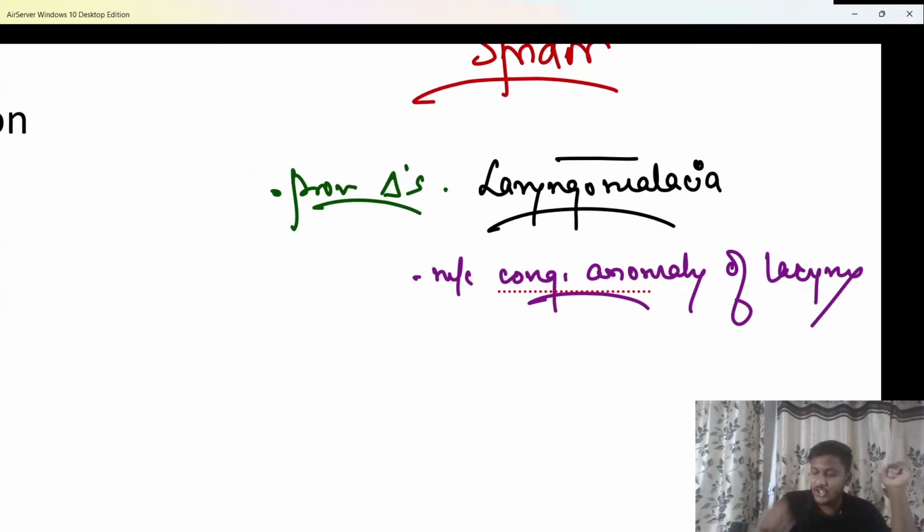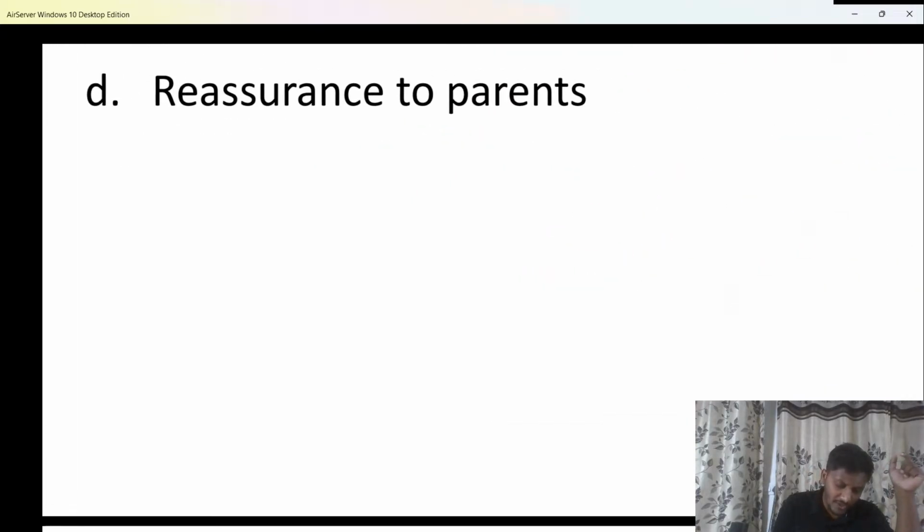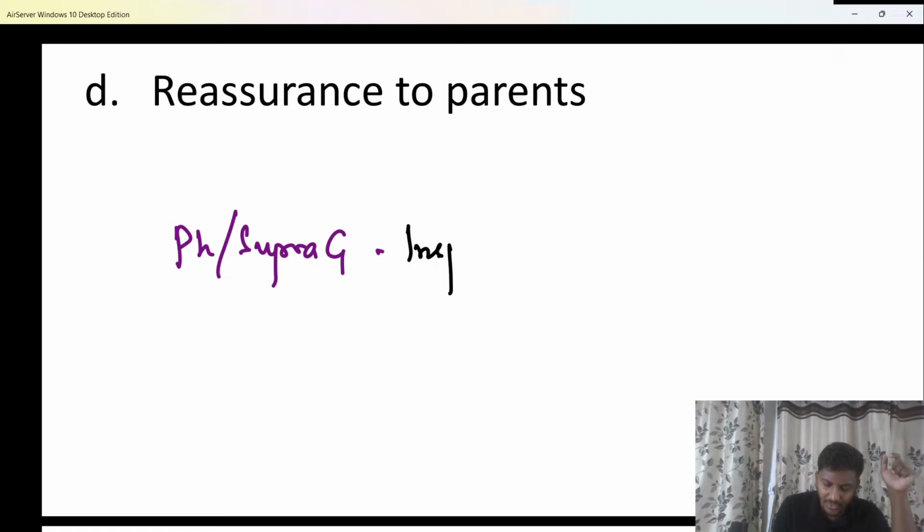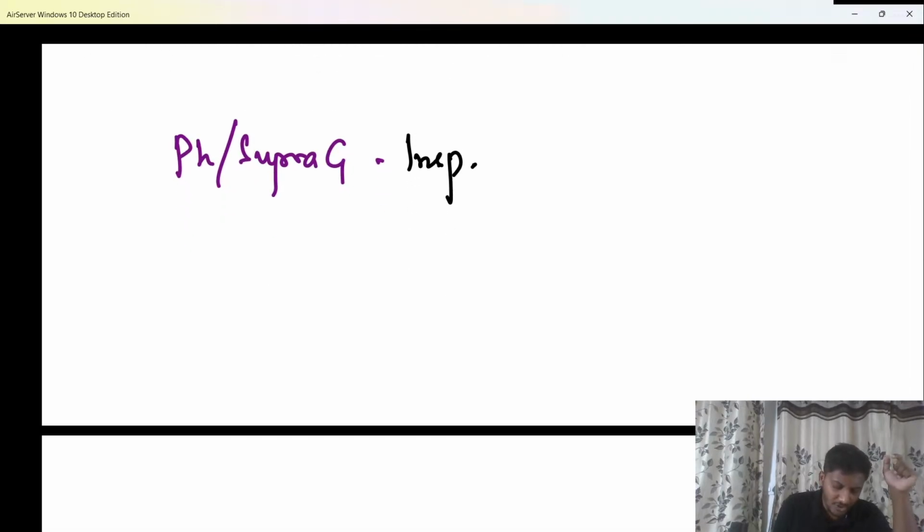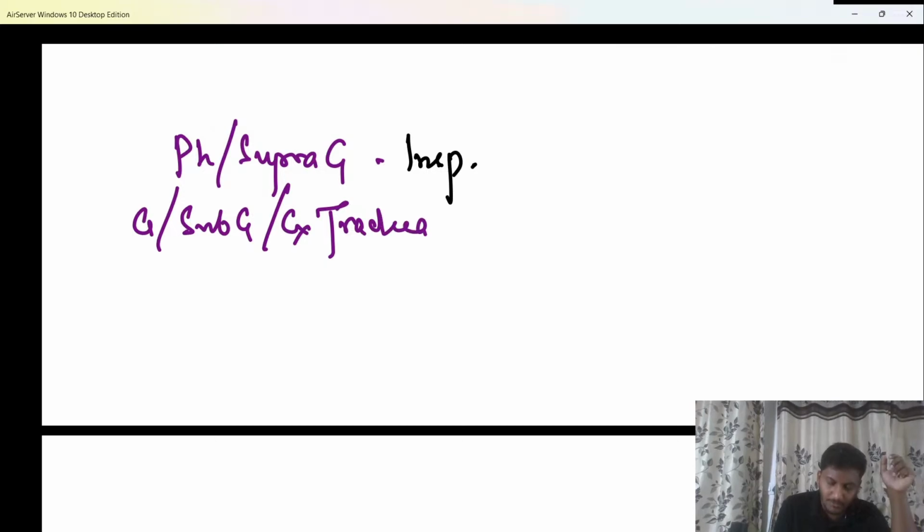If there is obstruction in the pharynx or the supraglottis, hopefully all of you are quite aware, which kind of stridor is heard? We are able to hear definitely an inspiratory stridor. If there is any obstruction in the glottis, in the subglottis or in the cervical trachea, then definitely we are able to hear a biphasic stridor, that is, noise will be heard during inspiration as well as expiration.